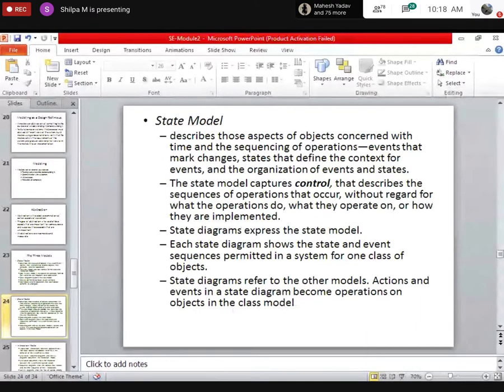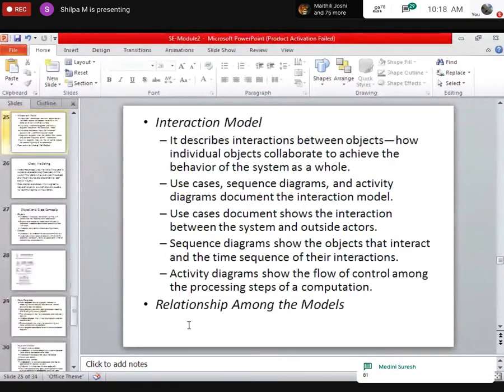Okay, guys. So let's move to the last one, that is interaction model. I'm not going to explain because I've already done it. In interaction model, what diagrams you have is use case diagram, sequence diagram, and activity diagram.